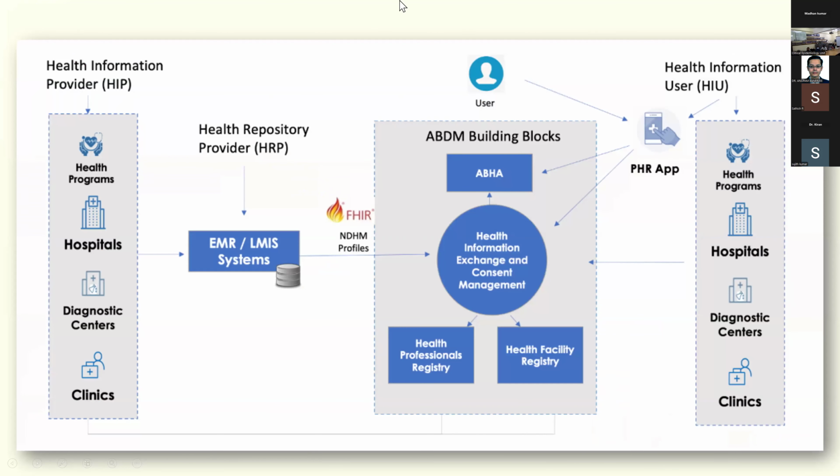Okay, so if you look at the structure, you have something called health information providers. That can be hospitals, like for example, CMC. We see patients and we record all the data in our server. Or a patient can come to a diagnostic center, and the diagnostic center will maintain the patient database. A patient can go to smaller clinics. And what about the health programs? The Government of India has so many health programs, like the reproductive and child health, the RCH program. Any patient who's linked to that program will also have data in its own system.